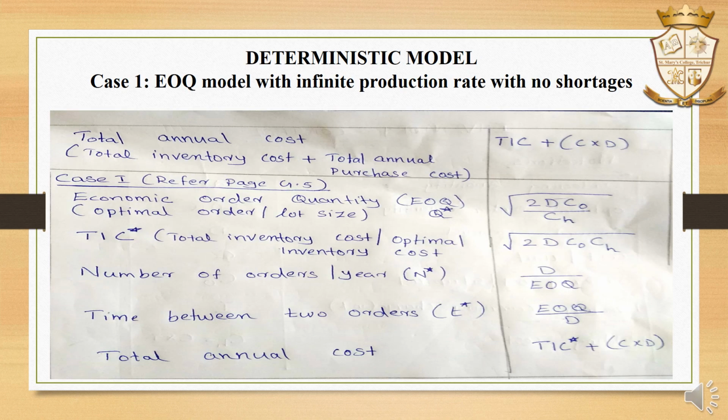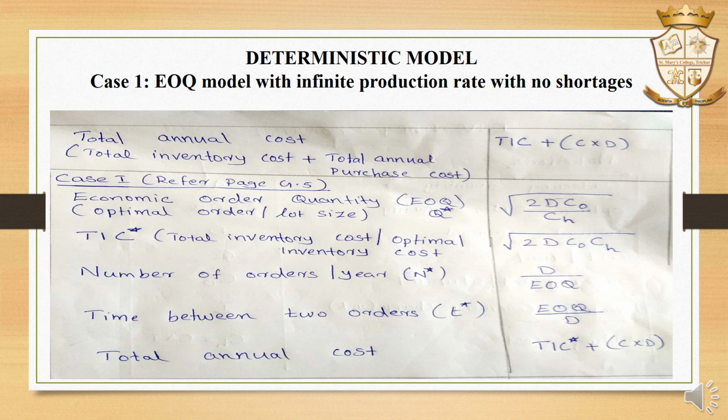Then deterministic model, case 1 is discussed here, and that is EOQ model with an infinite production rate with no shortages. Case 1 equations are there. Economic order quantity, that is EOQ or Q star, is equal to root of 2 D C0 divided by CH. Already notations are studied above. And TIC star, that means total inventory cost or optimal inventory cost, is equal to root of 2 D C0 into CH,